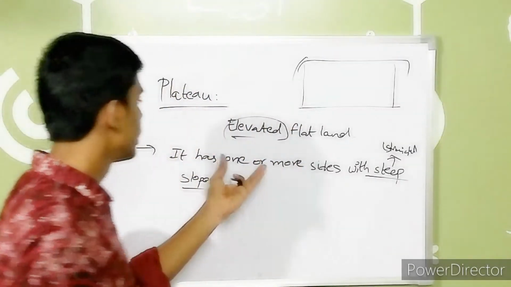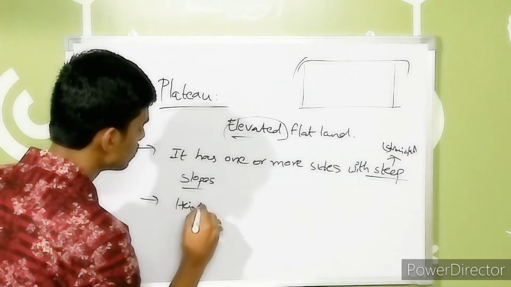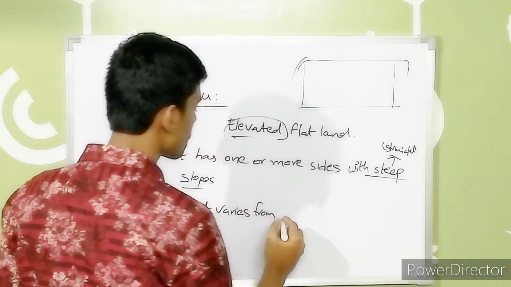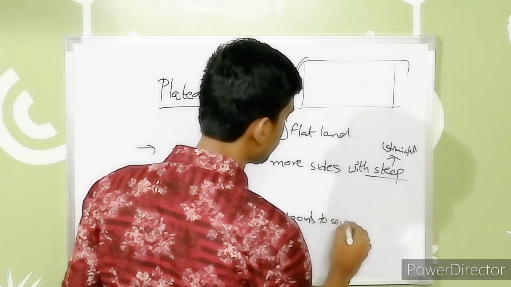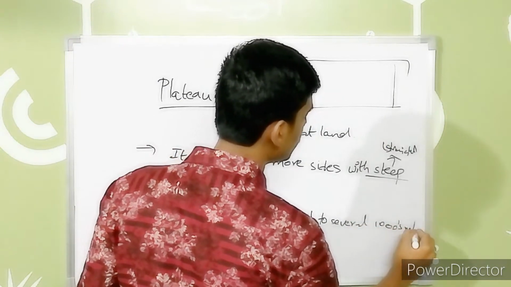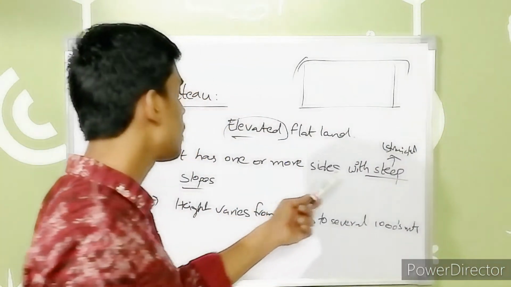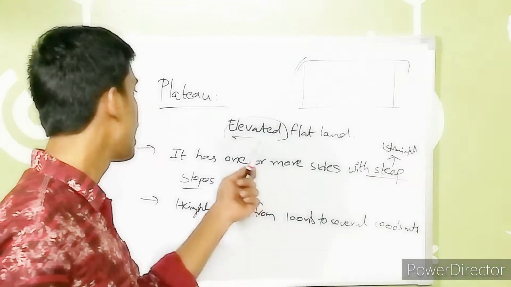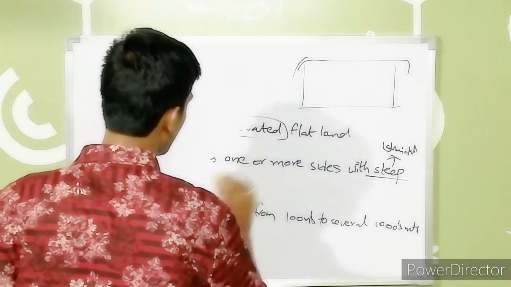There are one or more sides with steep slopes, and the height varies from 100 meters to several thousand meters. So it has one or more sides with steep slopes, the height varies from 100 meters to several thousand meters, and it is an elevated flat land. Other than that, nothing is there regarding plateau.